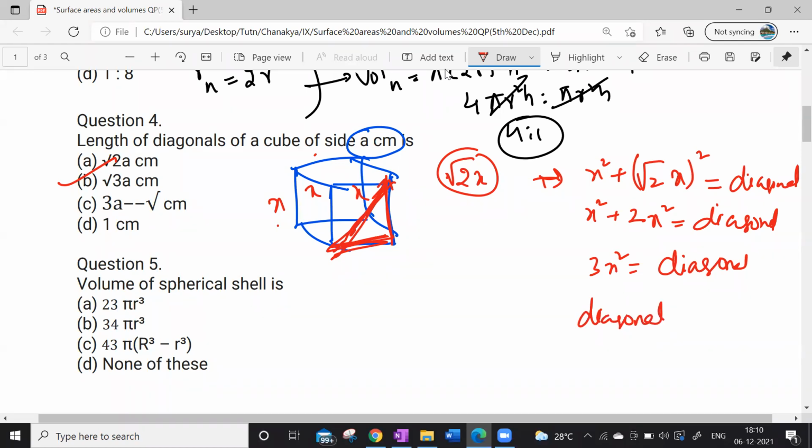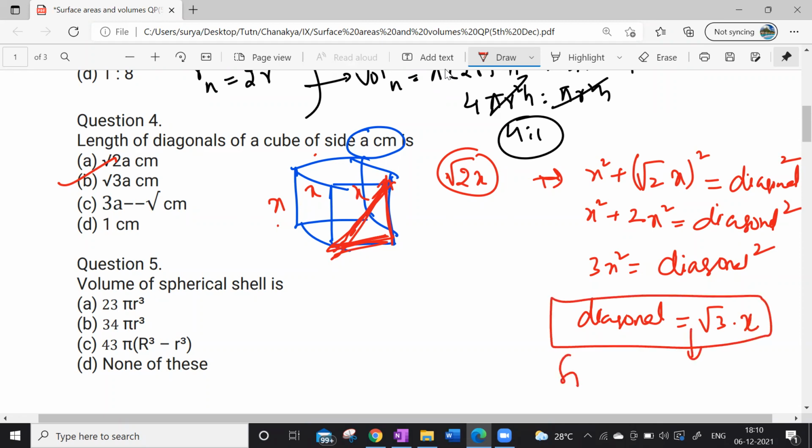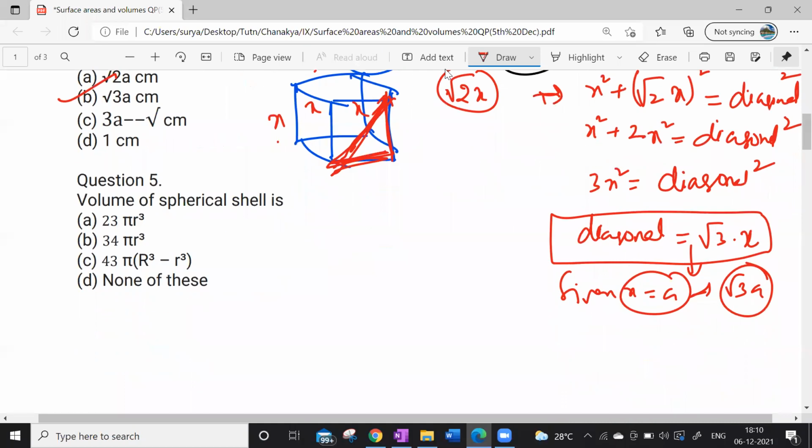Diagonal square is 3 x square, so diagonal is root 3 into x. What is x given here? Given x is equal to a. Which gives you root 3 times of a. So a is correct. Hope it is clear. Next question.